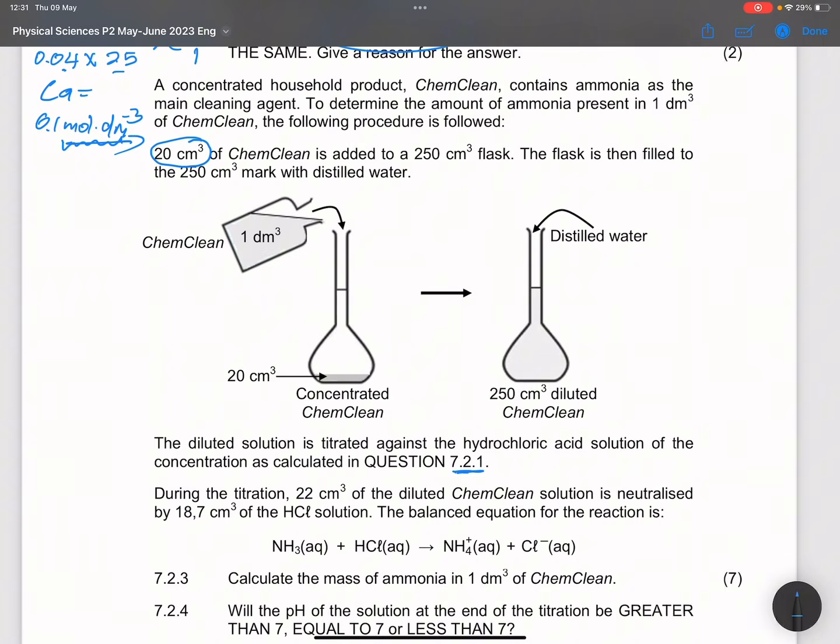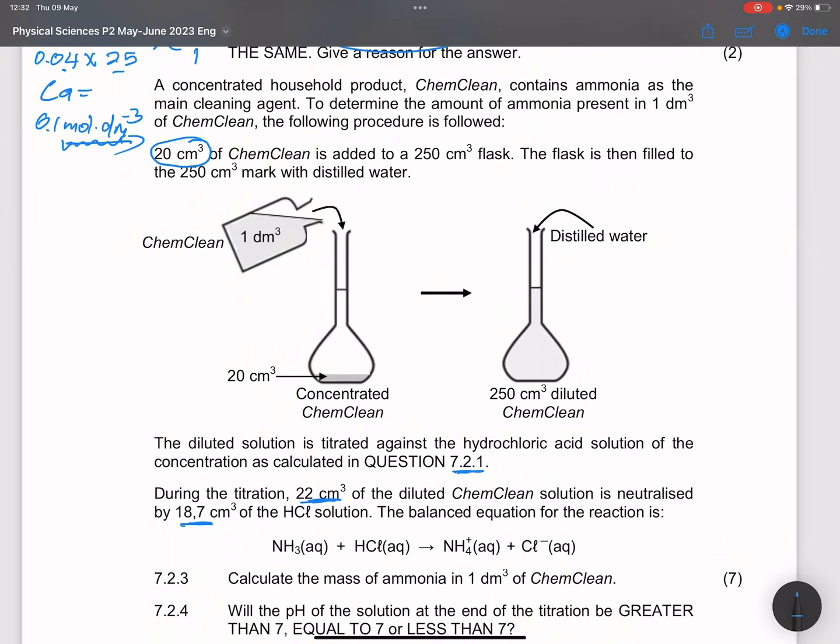So we know the concentration of the acid, and then they say during the titration, 22 cubic centimeters of the diluted ChemClean solution is neutralized by 18.7 cubic centimeters of hydrochloric acid. The balanced equation for the reaction is shown below.